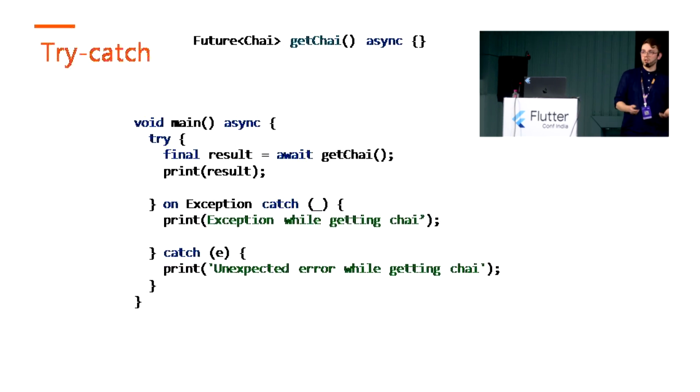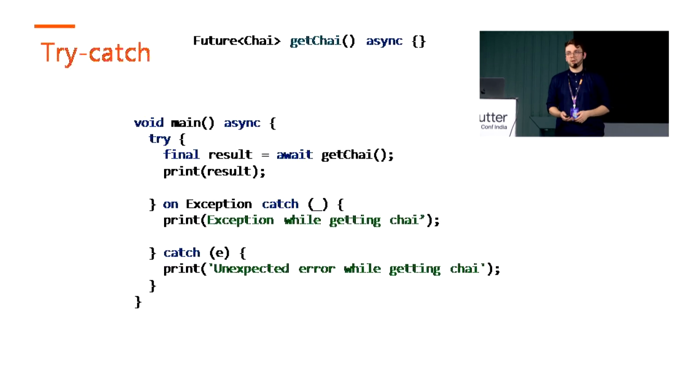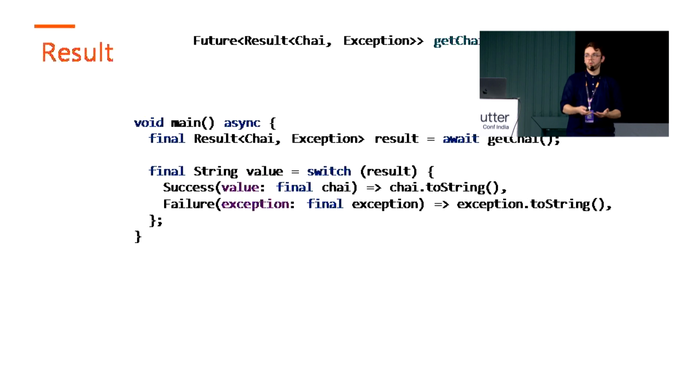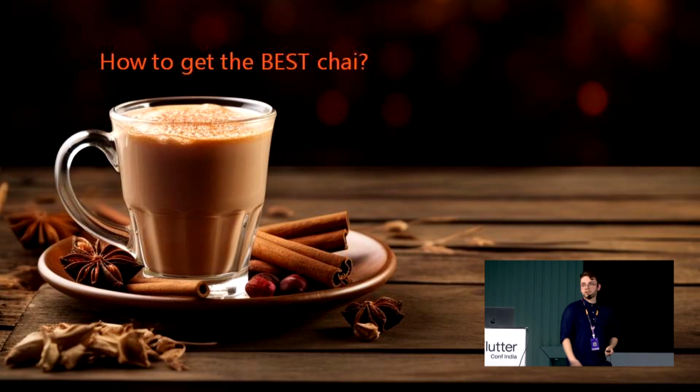So we could get one chai, but we can be picky in the upcoming minutes. I would like to know more about what kind of chai you prefer. Could you help us with how we can get, for example, the best chai here in Ahmedabad or at the conference? How can we order the best chai at the conference? Can someone share some insights or ideas on what I can consider when ordering chai? If someone has any idea. Which one? Chai Point? Chai Point. What is Chai Point? If someone can explain it.